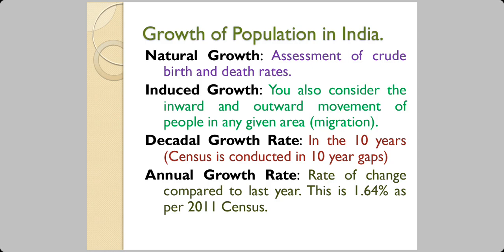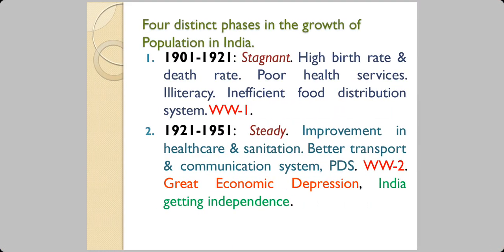Decadal growth rate is for 10 years as conducted in census, and the annual growth rate is the rate of change compared to last year. At present, for your knowledge, it is 1.64%. This is as per the 2011 census. Now, there are four distinct phases in the growth of population in India, and these are important for you to understand for the examination.